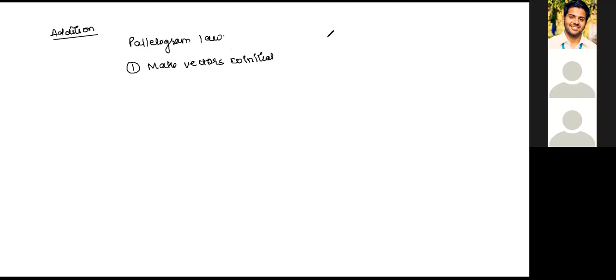We have two vectors, let's say A and B. So I'll draw them and make them co-initial. So this is one vector, and let's say this is another vector. Once this is done, I will assume that the vectors are adjacent sides of a parallelogram.